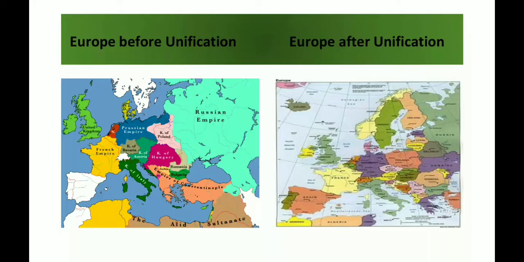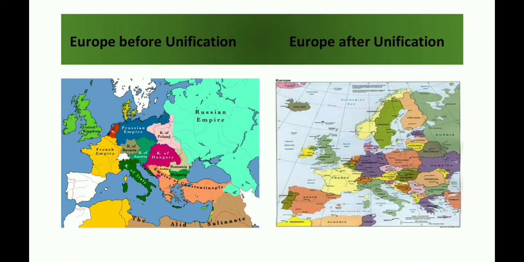So these are the maps of Europe before unification and after unification. In the first map, Europe before unification, you can clearly see that before the mid-19th century, Europe was divided into small kingdoms which were ruled by kings.